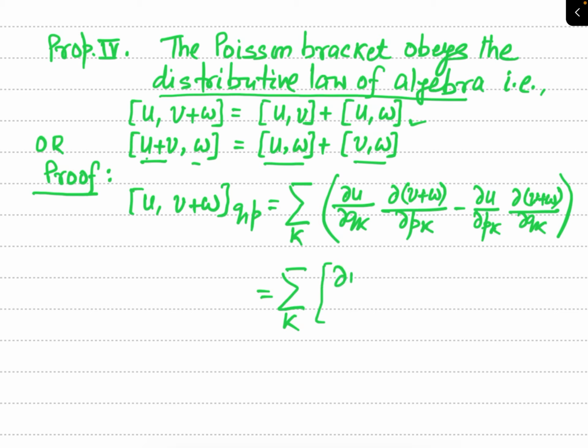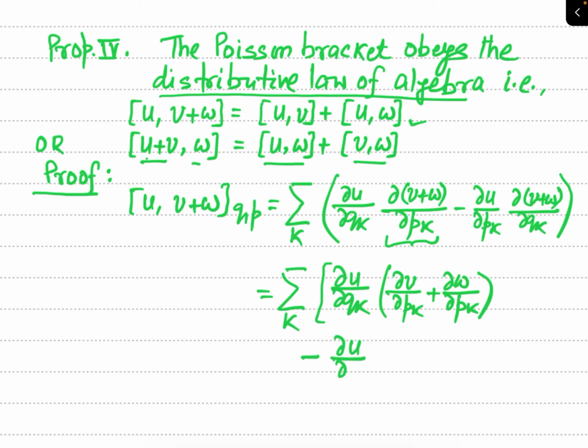This is del u by del qk, and this second factor will be del v by del pk plus del w by del pk, and minus del u by del pk, see this step, and times del v by del qk plus del w by del qk.